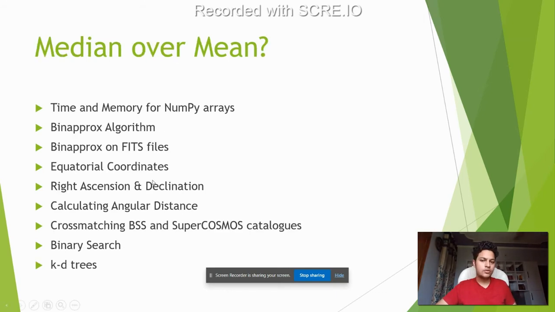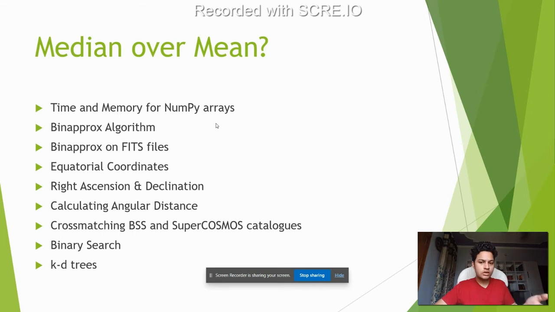Then we talked about whether median is better than mean. Mean is affected by the outliers, which median is not. So it's better in that aspect. Time and memory I talked about in the previous one. The Binaprox algorithm is another algorithm to calculate the mean, and then we applied this algorithm on FITS files.